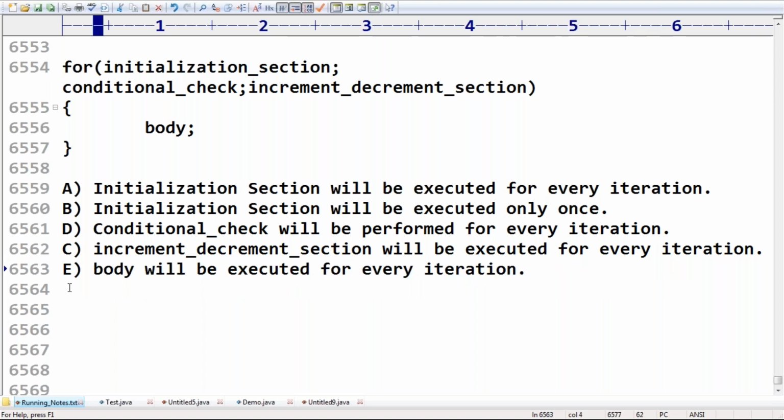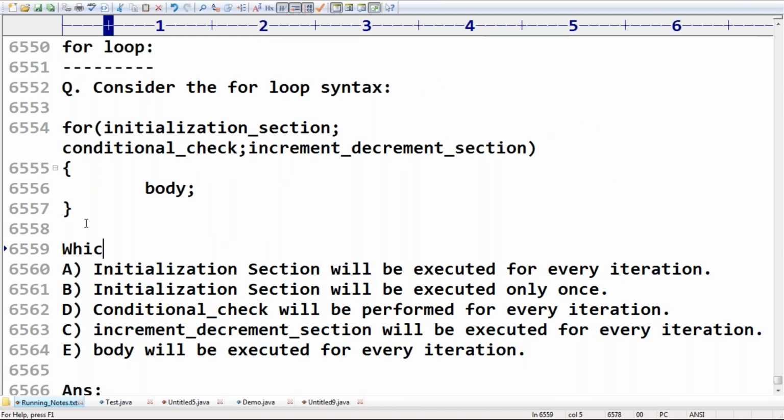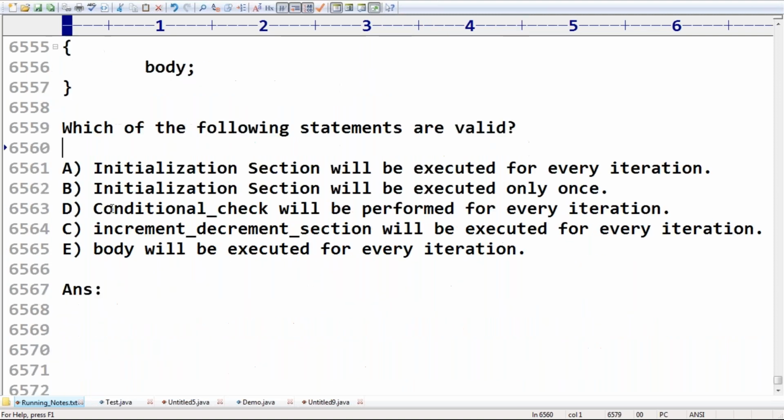Okay, like that. So among these, which of the following statements are valid? Which of the following statements are valid? Can you please tell which of the following statements are valid?